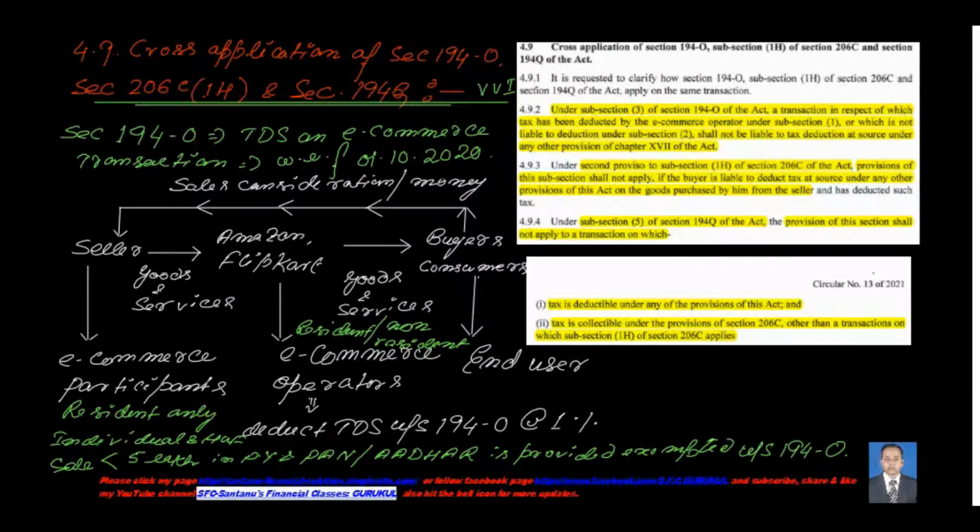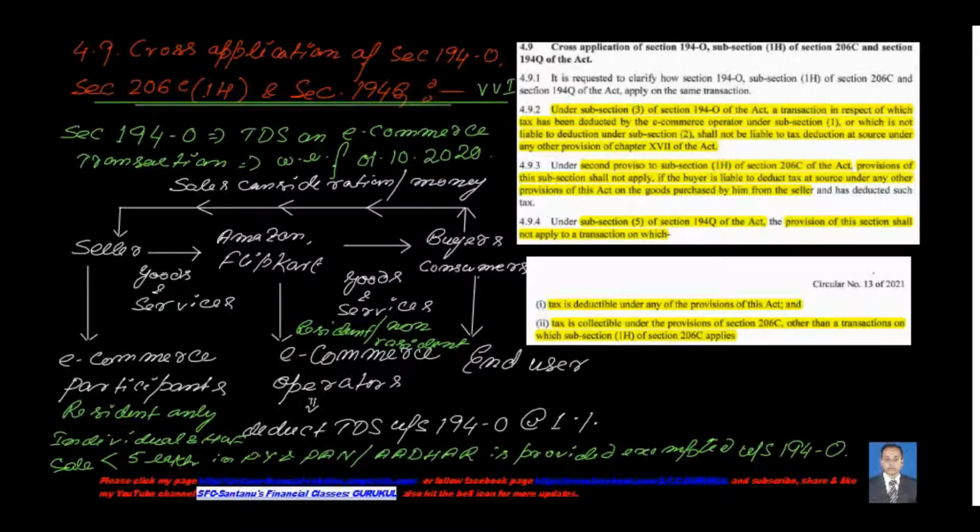Section 194O has come into effect from 1st October 2020, and it is nothing but TDS on e-commerce transactions. It is entirely a matter for those players who are in the e-commerce business, like Amazon, Flipkart or something like that. In such a situation, the seller sells goods and services through a virtual or digital platform like Amazon or Flipkart, the buyer purchases the goods and services from that platform, and then the buyer sends the money to the seller. This is the flow chart of your goods and services as well as the sales consideration.